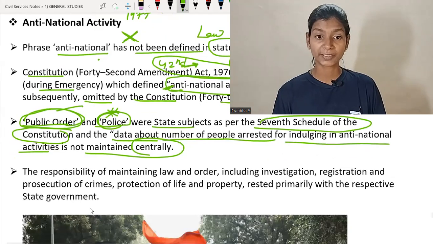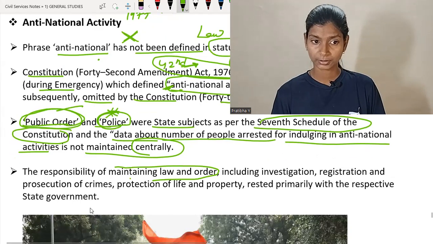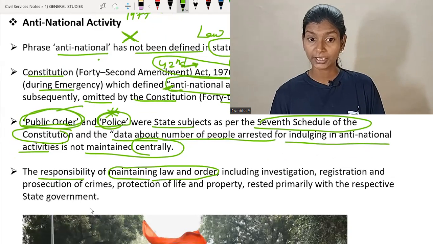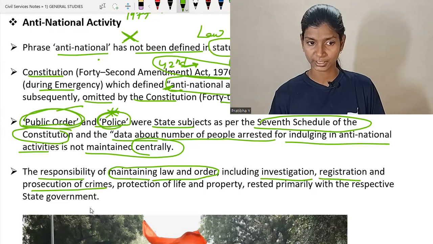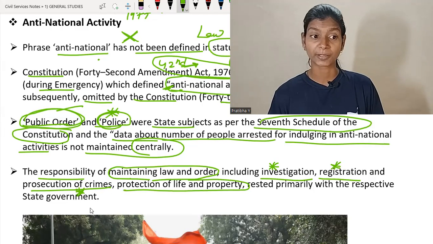The responsibility of maintaining law and order, including investigation, registration, and prosecution of crime, means investigating any crime, registering a case related to that crime, and prosecuting the person involved. Protection of life and property of the people rests primarily with the state government.